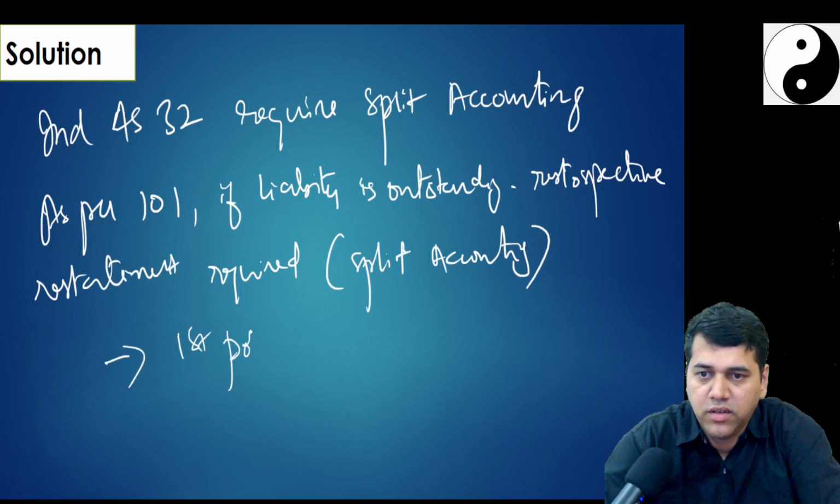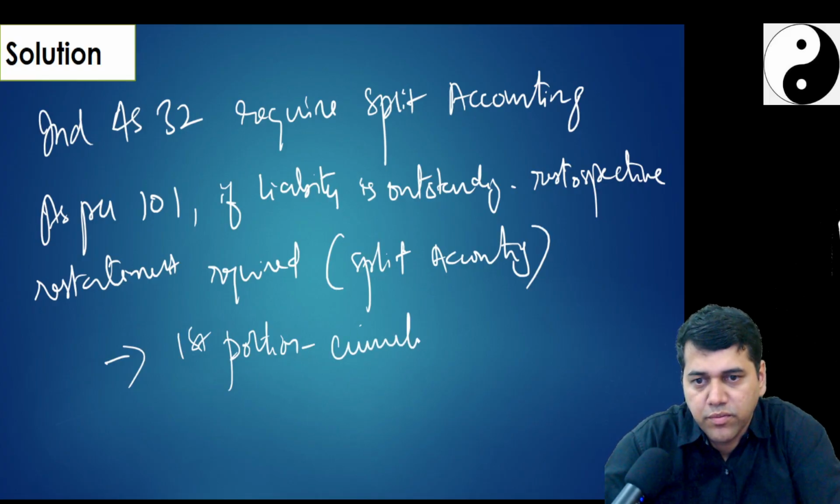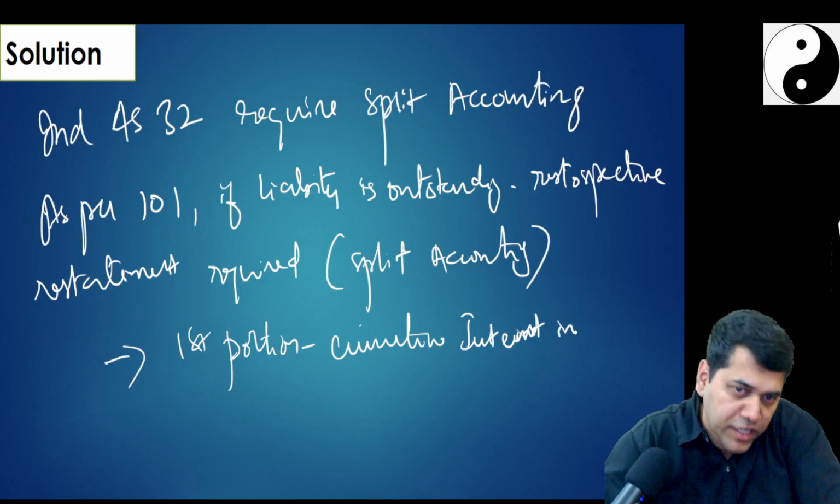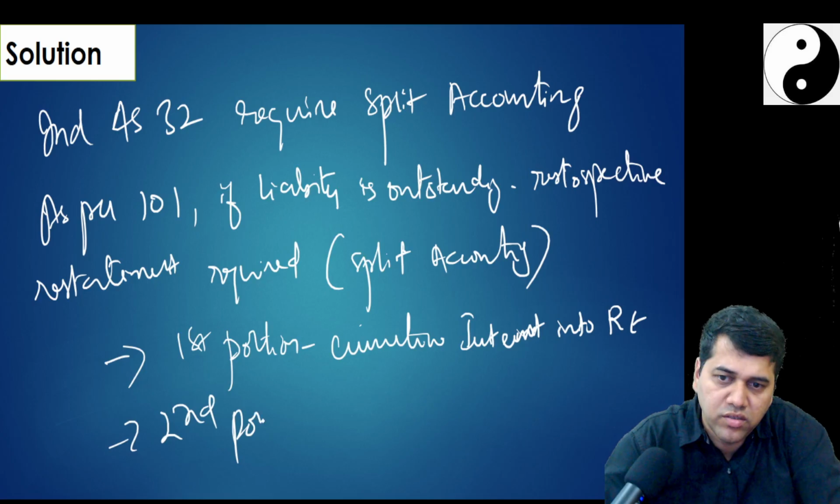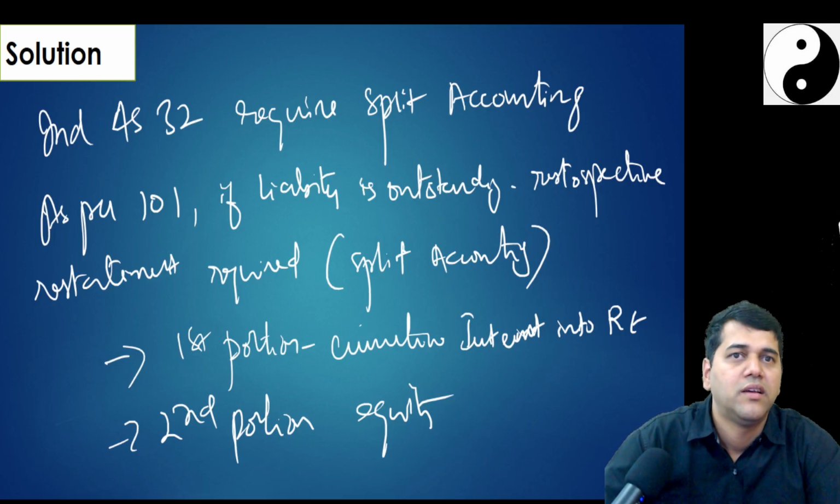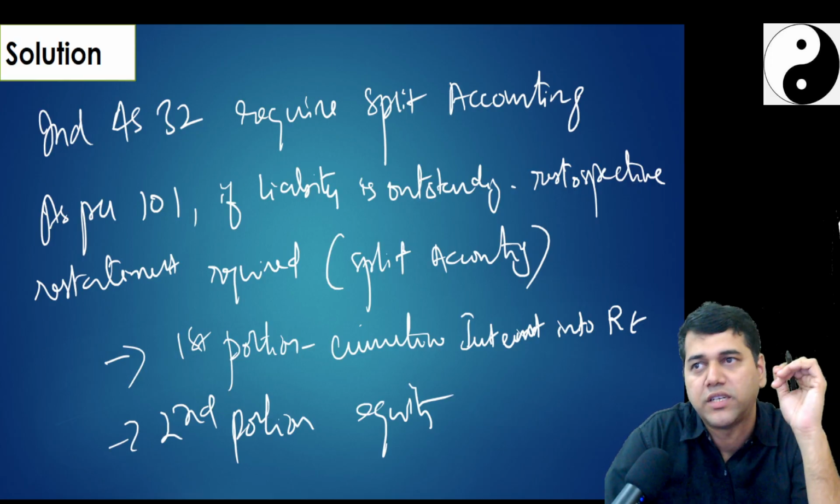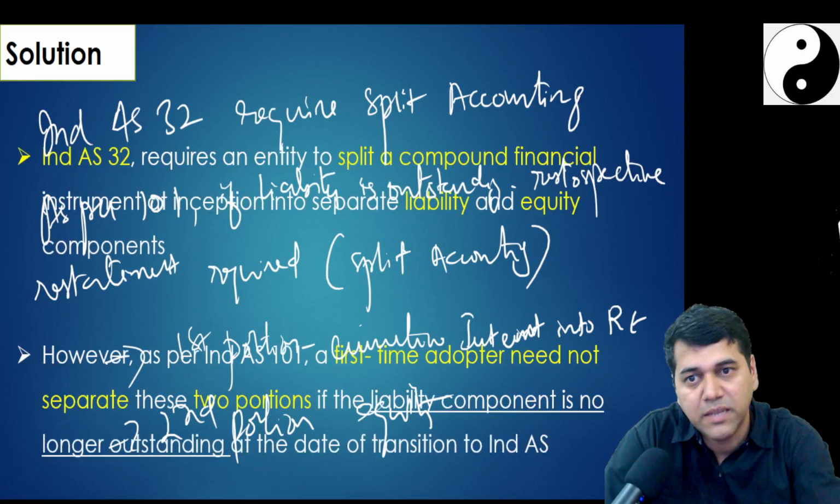First portion into cumulative interest into retained earnings. Second portion equity. So that means you must have charged some equity interest, no? As per this, you have charged some contractual interest. But what you are supposed to charge is at the rate of 10%. So you have to restate the balances now.